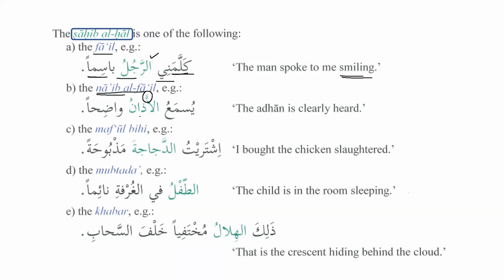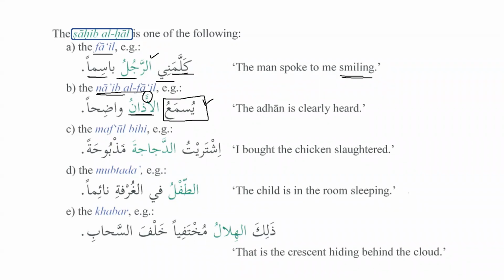Now, al-adhanu, we can see over here, it is na'ibul fa'il. Why do we say it is na'ibul fa'il? Because in a passive sentence, we don't have the doer. If we have anyone in the place of the doer, we call this na'ibul fa'il, meaning the deputy of the doer.